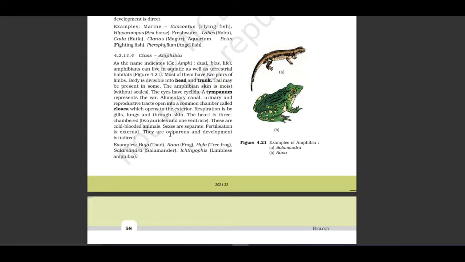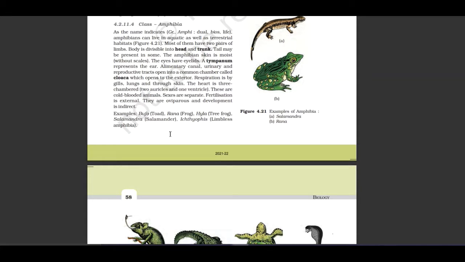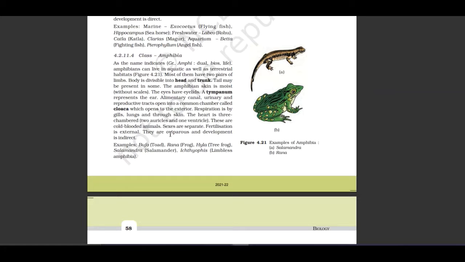Let us see the examples of Amphibia. Amphibia include Bufo, toad, Rana, frog, Hyla, tree frog, salamander, Ichthyophis, limbless amphibia. The picture of salamander and Rana.